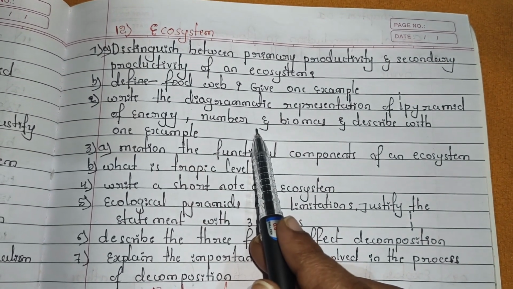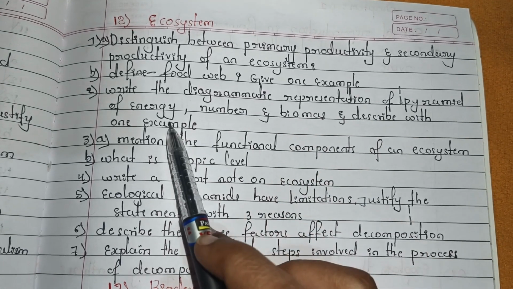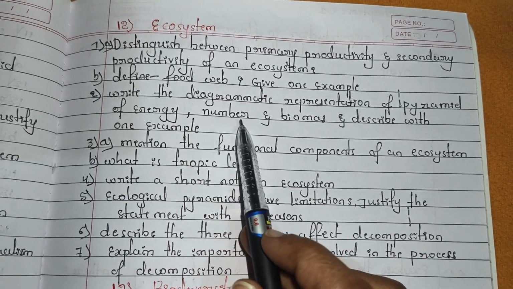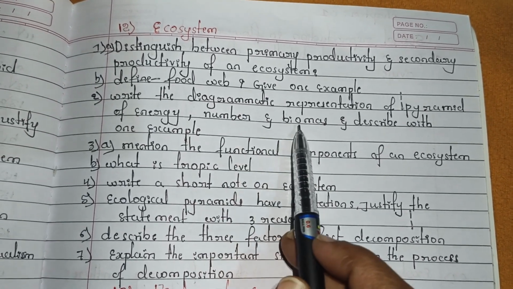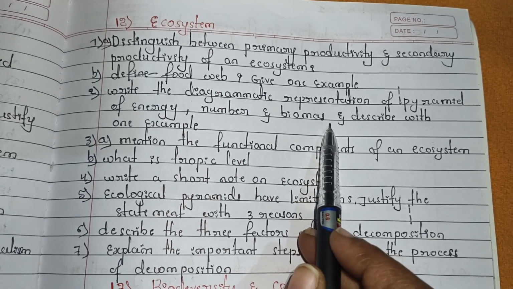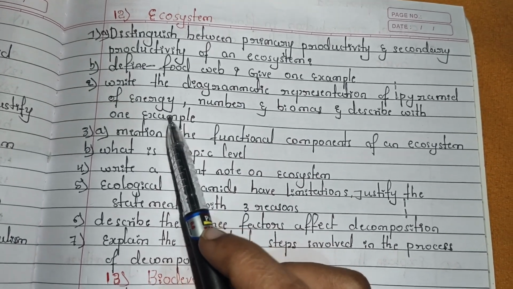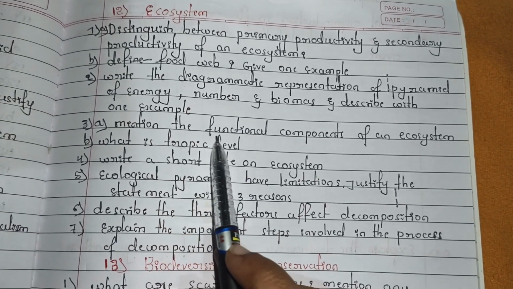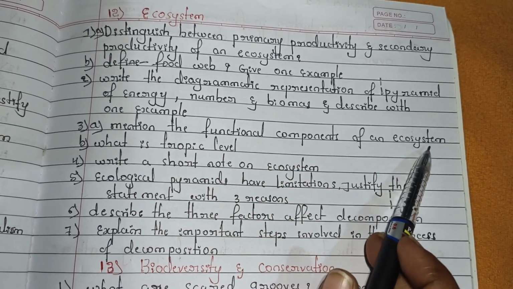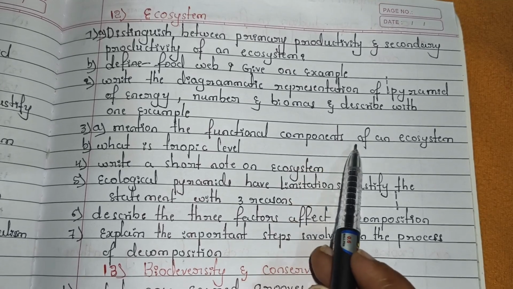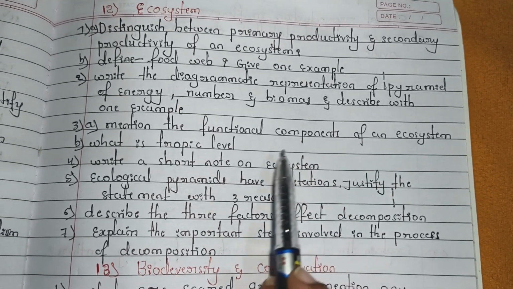It is most important that sometimes they ask only the pyramid of energy, or sometimes the pyramid of number, and sometimes the biomass. The most important are biomass and energy. Next, third question A: mention the functional components of an ecosystem. Which are the functional components of an ecosystem, you have to mention.